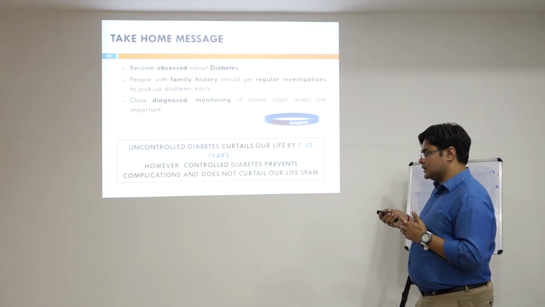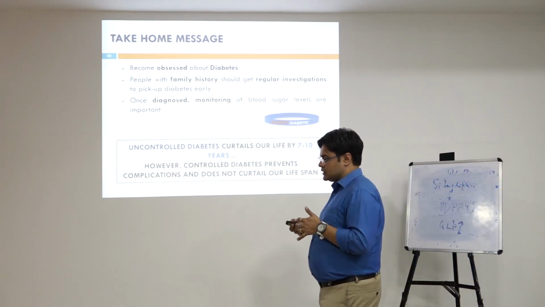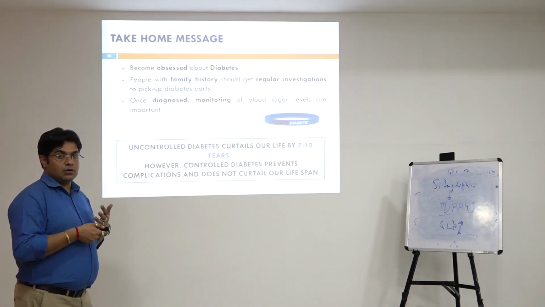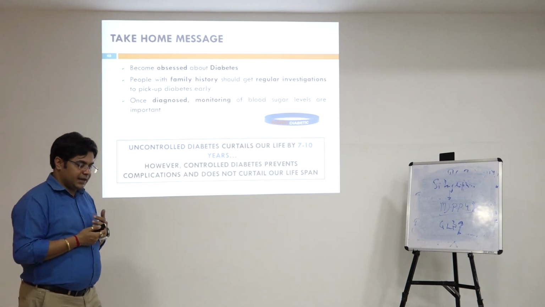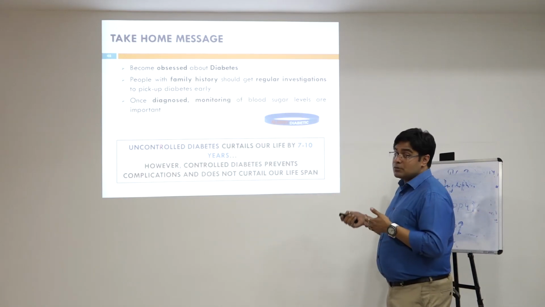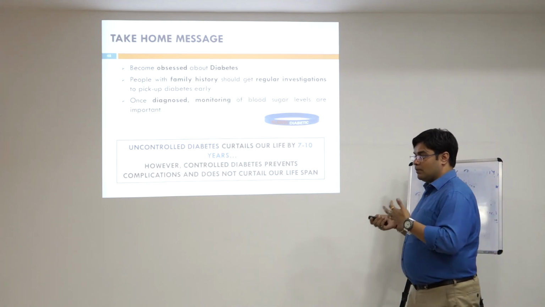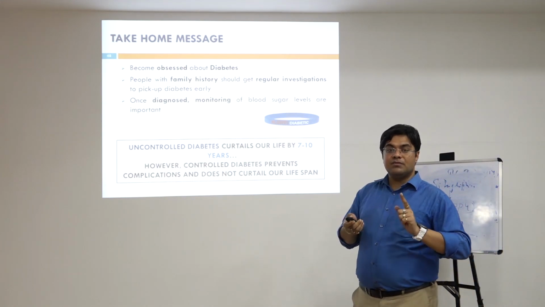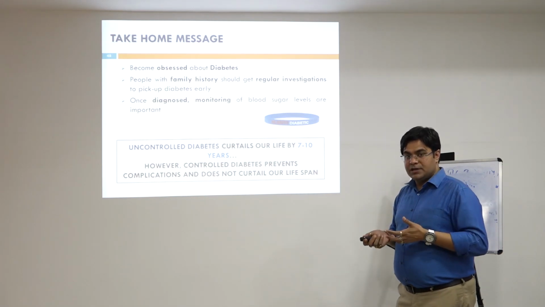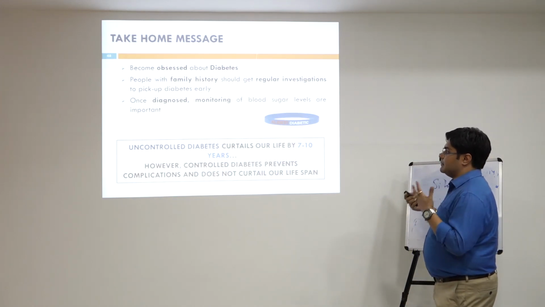So from today's lecture, what is the take home message from studying diabetes and its complications, the various drugs available in the market because of diabetes progression, various measures that can be taken, and various symptoms we have studied? The take home message is to become obsessed about diabetes. Why? Because now we know about the complications of diabetes. Diabetes is not even a single disease. It is a cluster of problems that can affect a patient who has diabetes. So we have to really become obsessed about diabetes, right?